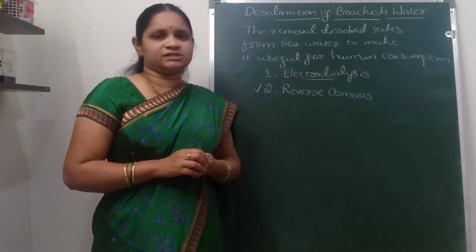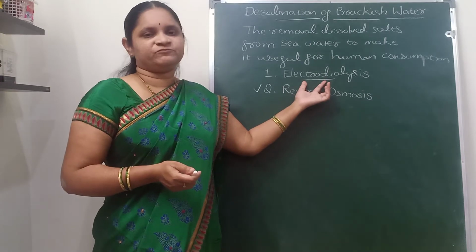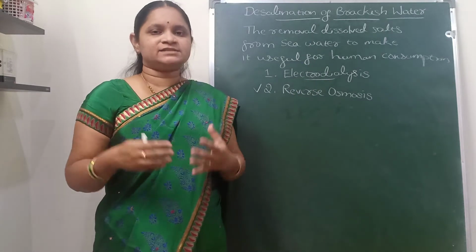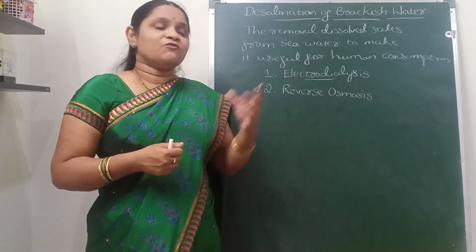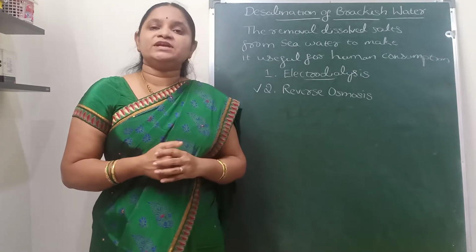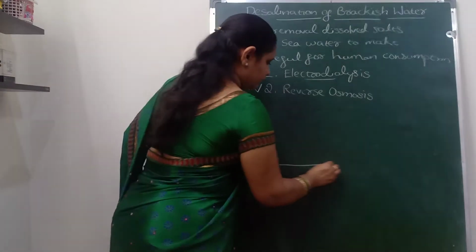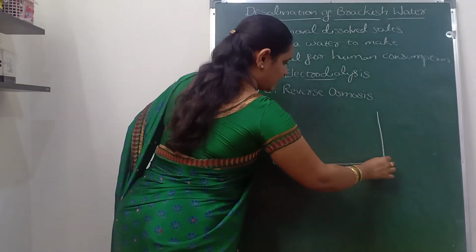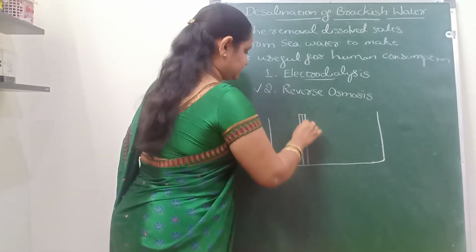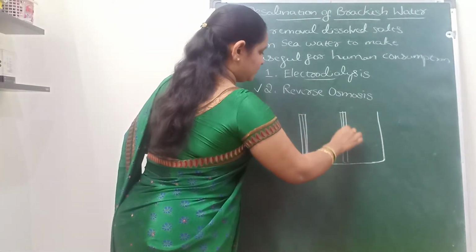In the electrodialysis process, dissolved ions, cations and anions, are removed from brackish water with the help of electric current. Generally a chamber is taken and divided into three compartments by semi-permeable membranes.